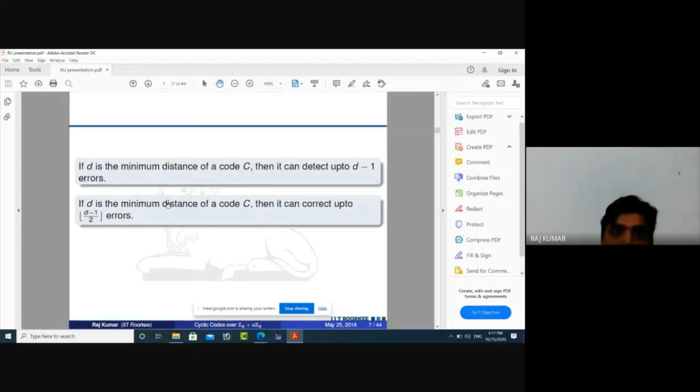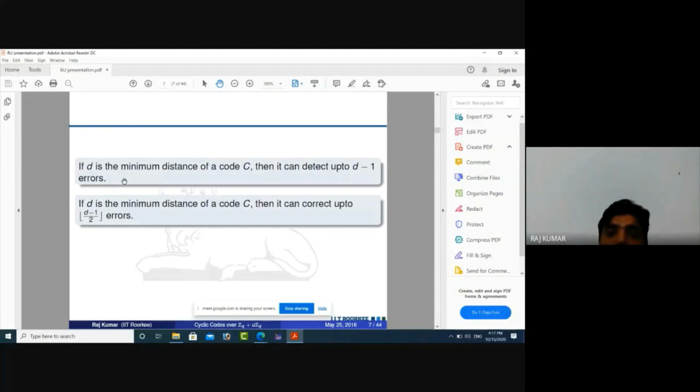Hamming distance plays a very important role in the study of coding theory, because we have two main important results given by the Hamming minimum distance of the code. First, if d is the minimum distance of a code C, then it can detect up to d minus 1 errors.